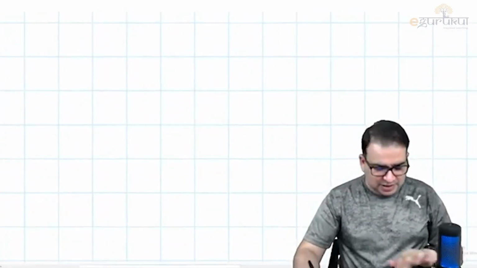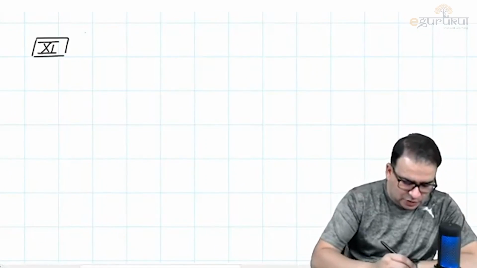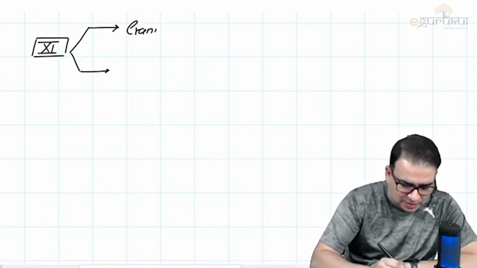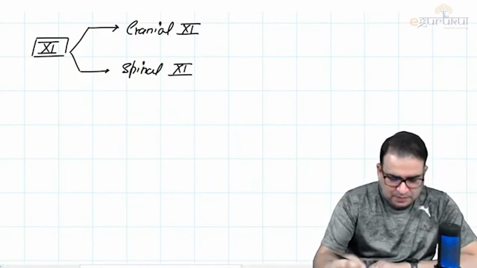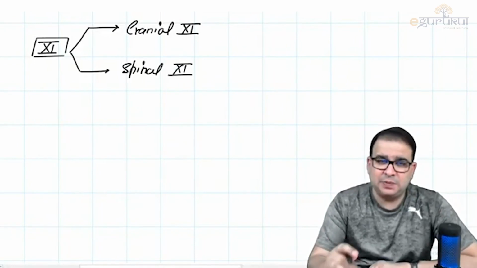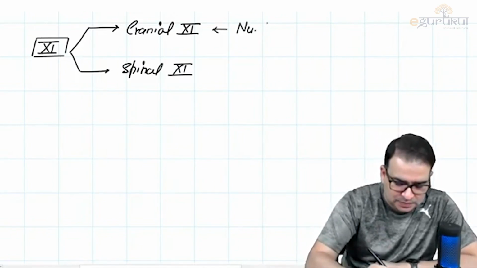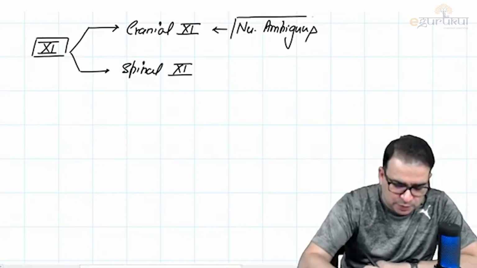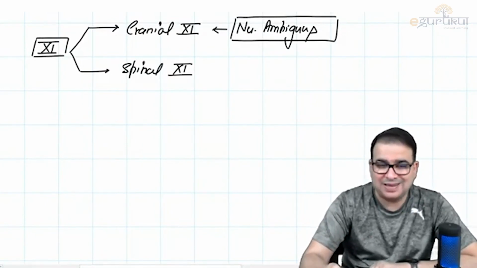Let's move on to the next nerve, guys. The next nerve is the accessory nerve, the 11th nerve. It has two parts. One part is called the cranial accessory, and one part is called the spinal accessory. The reason for calling them cranial and spinal accessory is that the nucleus of the cranial accessory is the nucleus ambiguus. If you remember, nucleus ambiguus was present in the medulla oblongata. It was a common nucleus for the 9th, 10th and 11th nerves. That is the cranial accessory.